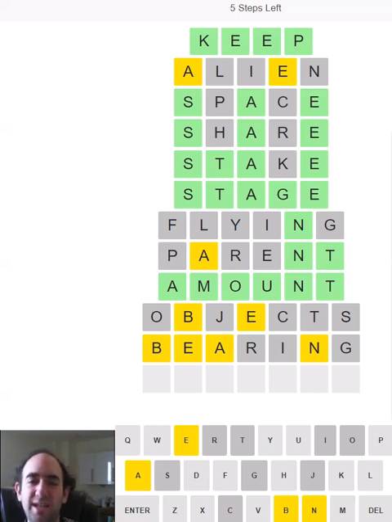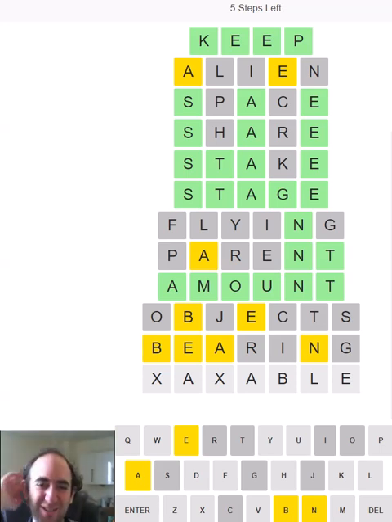So, oh, it could be an ABLE ending, couldn't it? Can't be unable. But there must be something that works. I suppose it could be a duplicated vowel. It doesn't have to be a U. So, oh, I'm thinking blank A, blank able. There must be something like that that works. But I'm struggling to think of what it is.